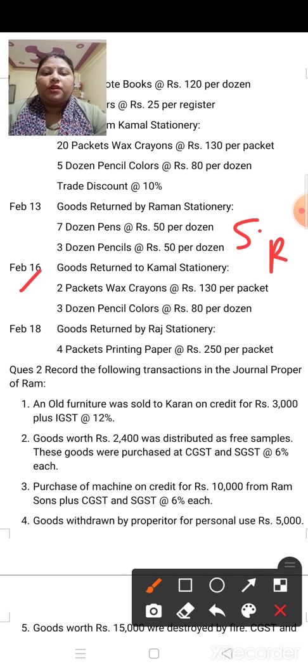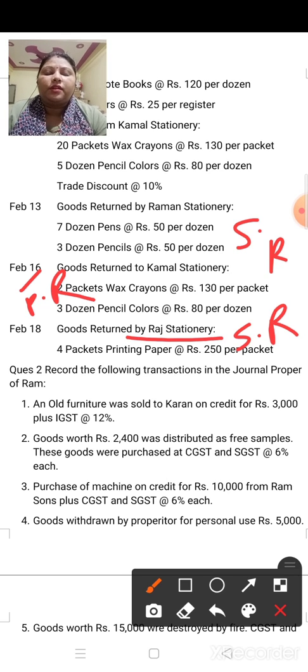Okay. Now next is Feb 16. Goods returned to Kamal Stationery. So this one is where you have purchased. So in this you have to make purchase return. Now goods returned by Raj Stationery. So here you have to make sales return. Okay. This is the classification on the basis of the transaction.